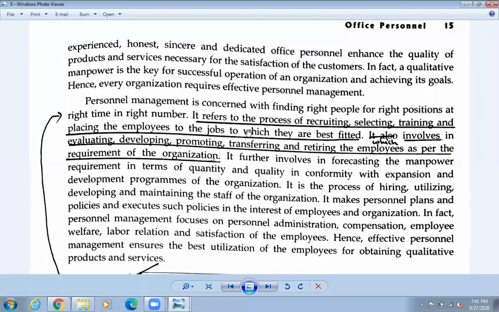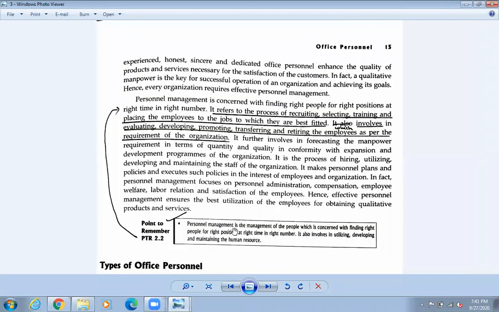Okay, so for this one, what you need to do is write down the definition of this first. Then after that, personnel management is the management of people, concerned with finding the right people for the right position, okay, at the right time, and in the right number also. How many are required?